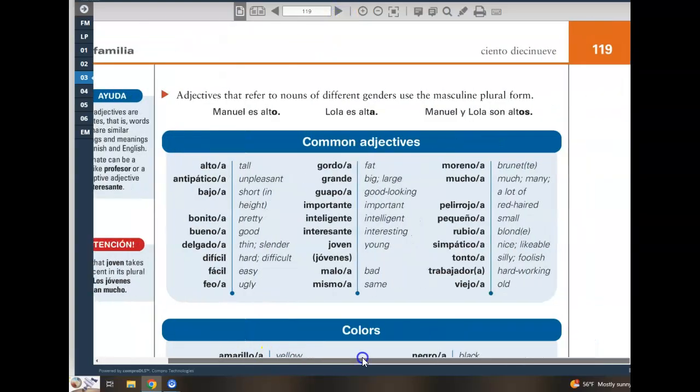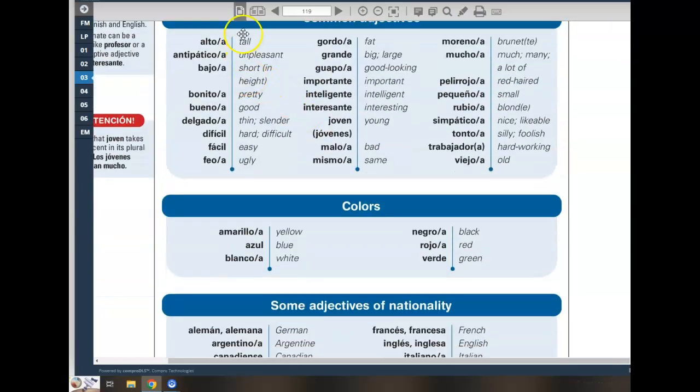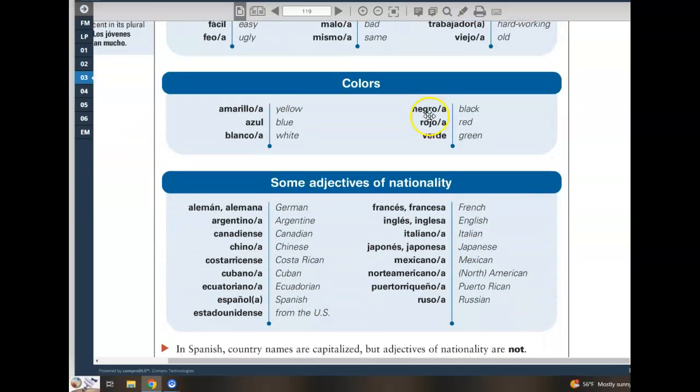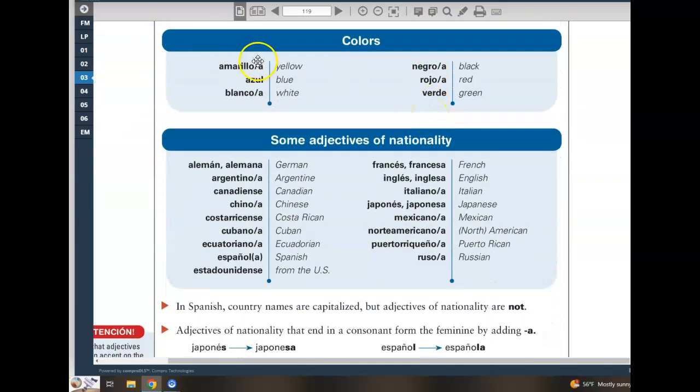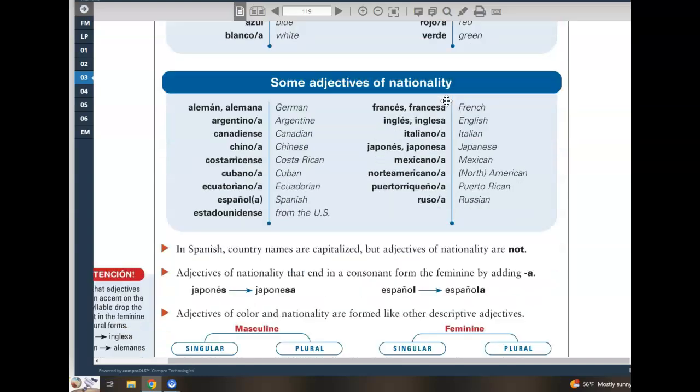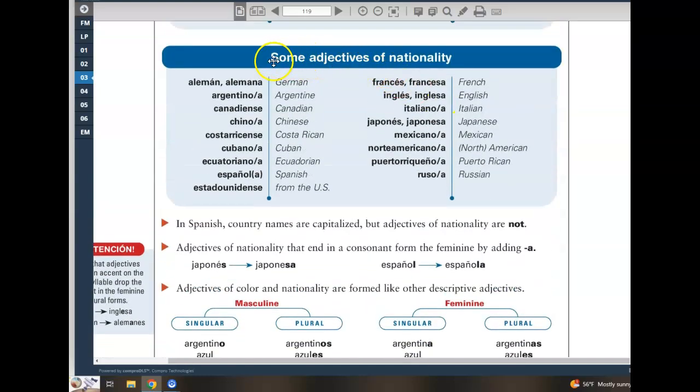Page 119 gives you some common adjectives that are used in the Spanish-speaking world to describe both personality and appearance. Colors, some of them having a masculine, feminine ending, some of them ending in a consonant or gender neutral, like verde. And then nationalities as well.